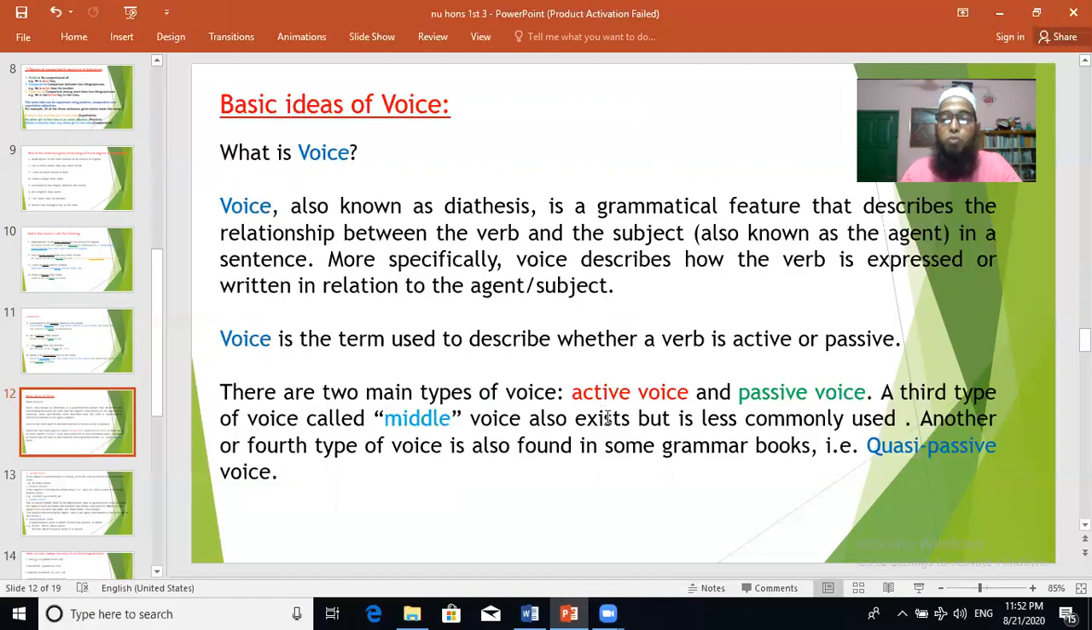But in some grammar books, there are some other voices also. They are very rare or very less used. A third type of voice called middle voice also exists, but is less commonly used. Another, or fourth, type of voice is also found in some grammar books, that is quasi-passive voice. So actually we are familiar with active voice and passive voice. We are also familiar with middle voice and quasi-passive voice as examples, but perhaps we don't know the name. Now we are going to see these types of voice.